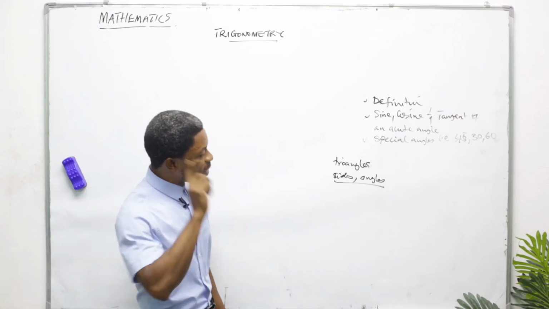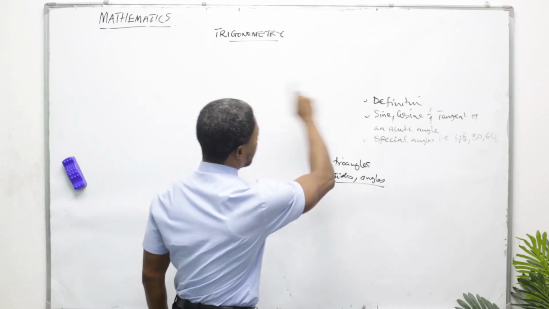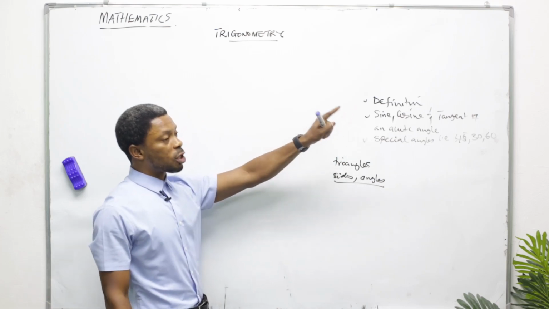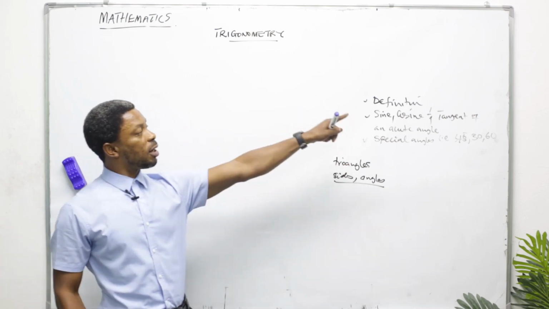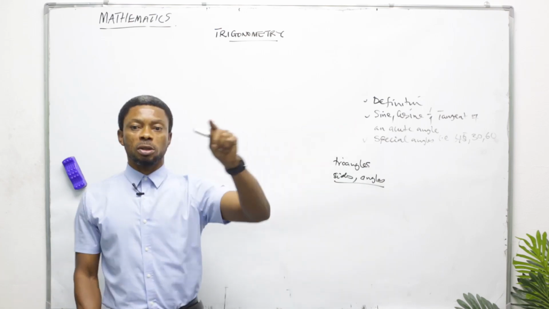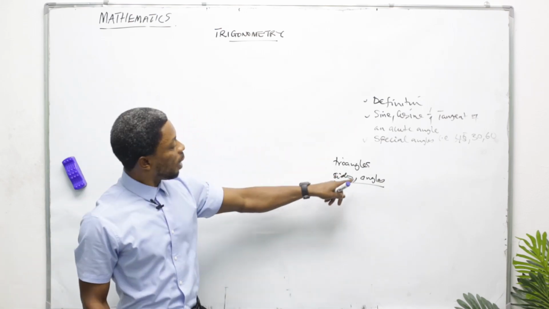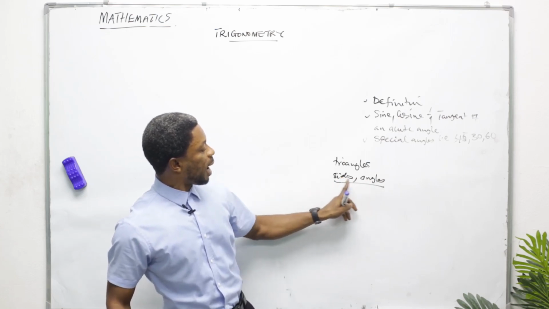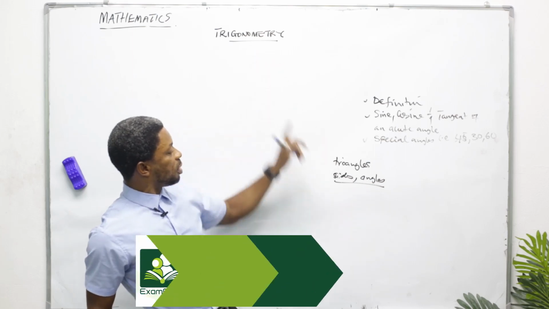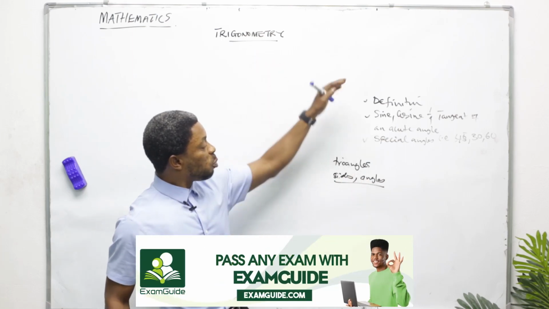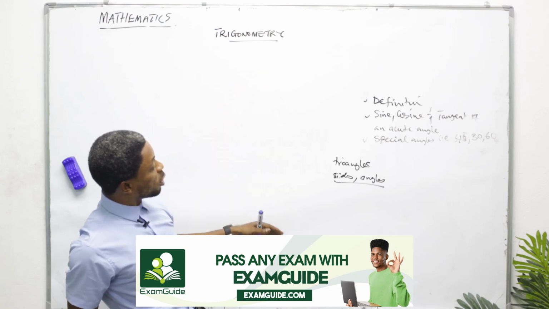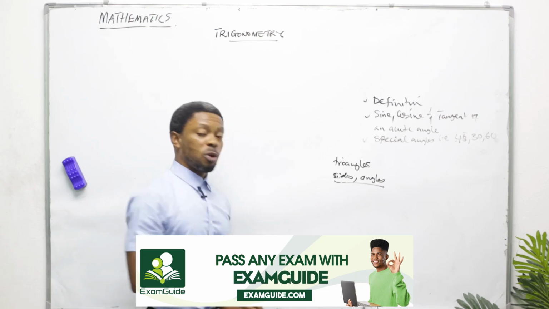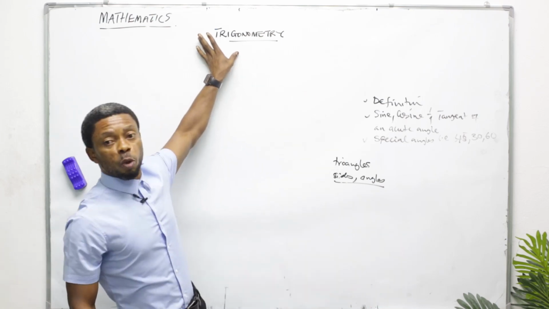To recap, trigonometry is the study of triangles in relation to their sides and angles. These two are key as we proceed. You'll be seeing sides, angles, sides, angles, because that is what trigonometry is all about.